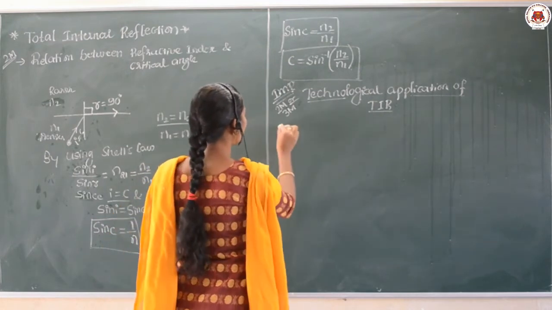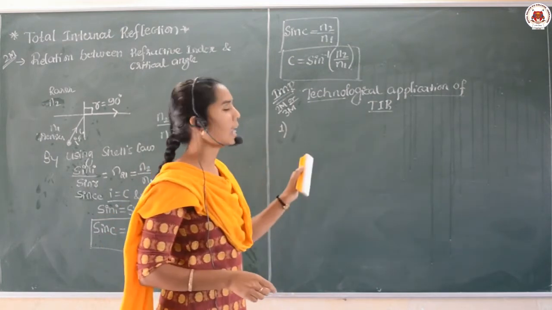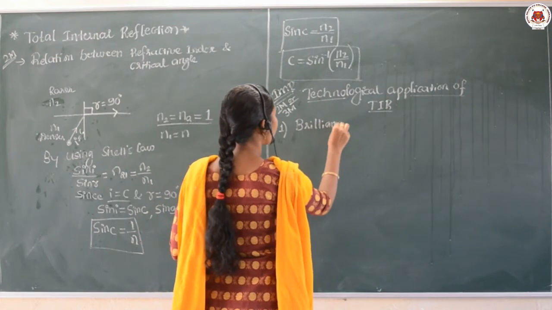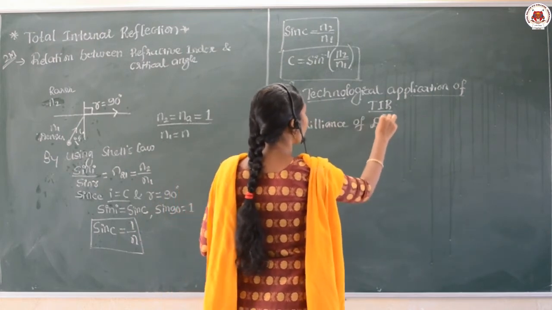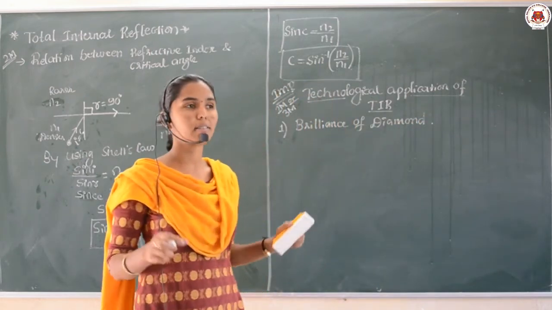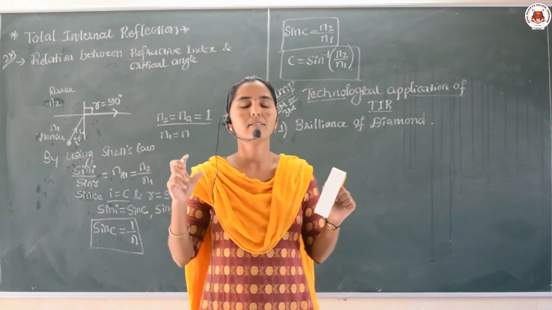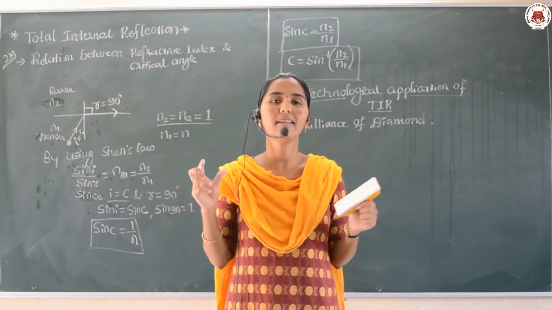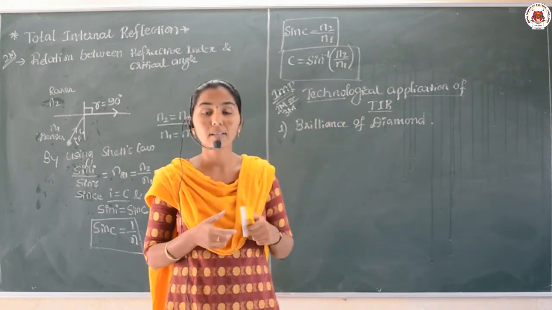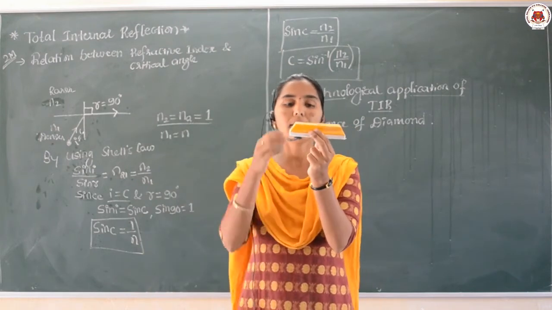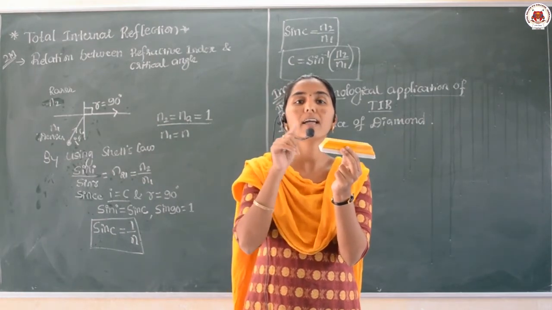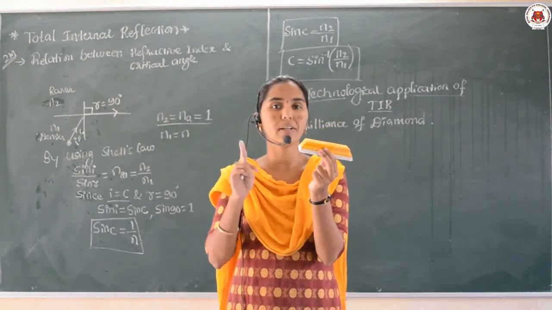The first technological application where TIR is used is the brilliance of the diamond. Everybody knows and is familiar with the diamond, and suddenly when the diamond comes to mind, its brightness and shining nature appear in our eyes. How does the shining of the diamond take place? Assume this is a diamond, and one surface of the diamond is cut such that the critical angle of the diamond is approximately 25 degrees.